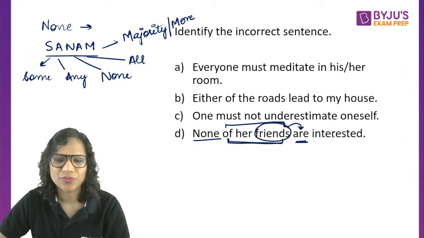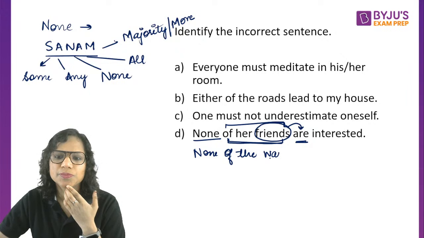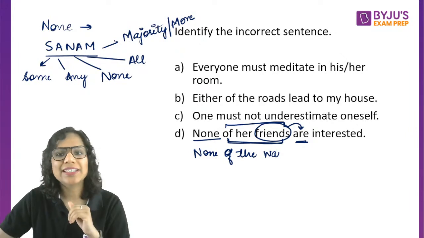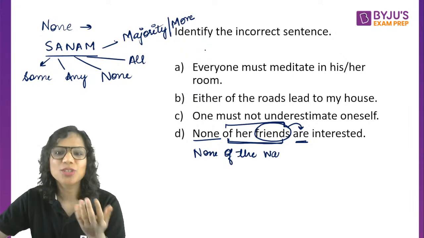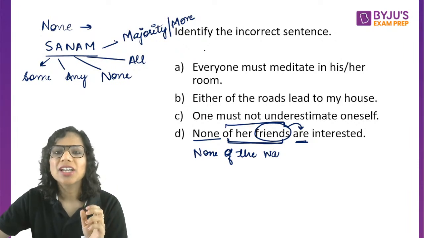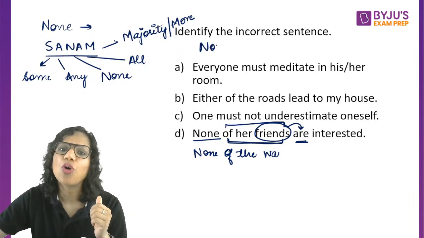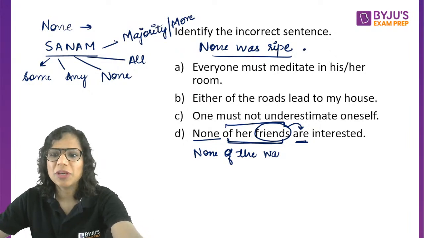Let's take the example of that mango itself, right? Instead of mangoes, you went to buy a watermelon. Usually we buy one watermelon at a time. So again, when you came back empty-handed and your mom asked, where's the watermelon? You would say none was ripe. In such a situation, you would say none was ripe. Okay. I hope this makes sense.